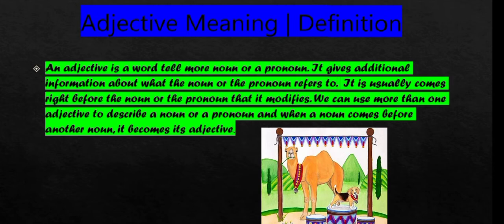So which word is telling more about these two nouns? That is taller. Taller is giving information about a camel, how a camel is. So the word taller is an adjective.